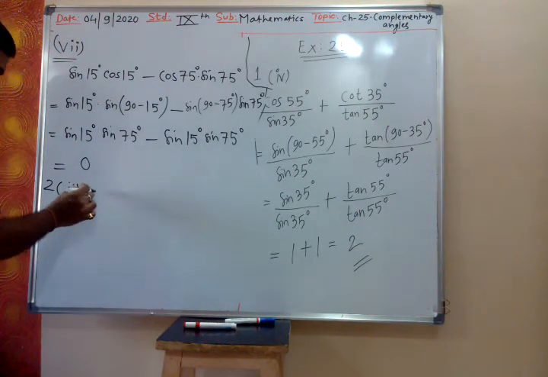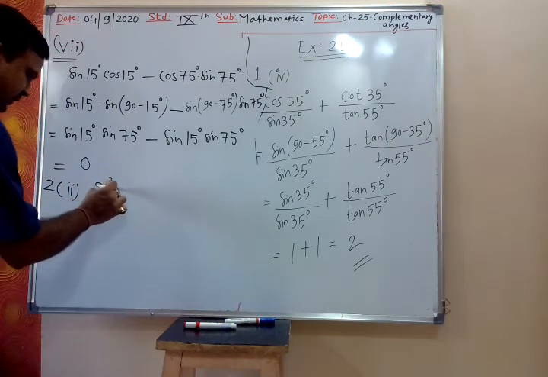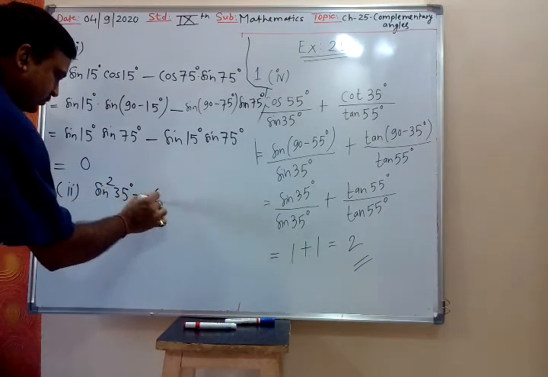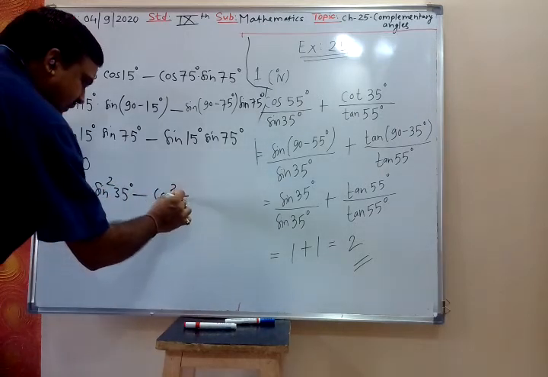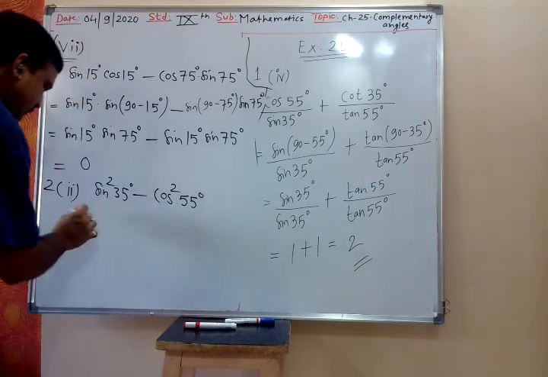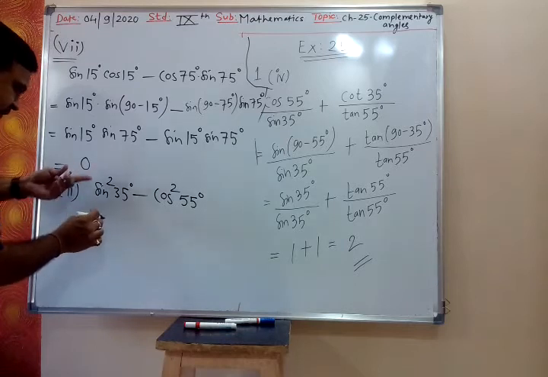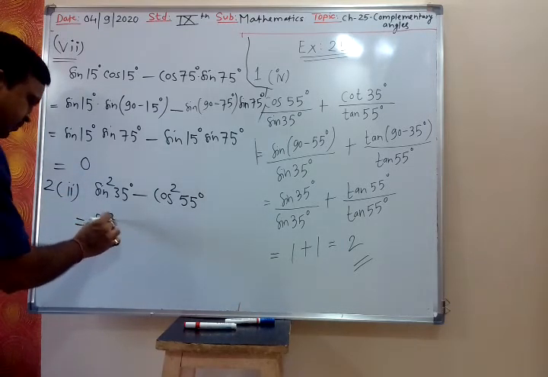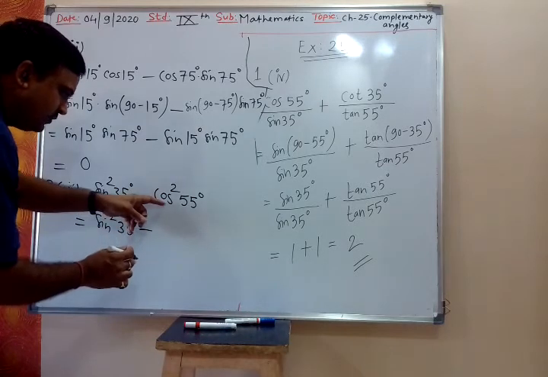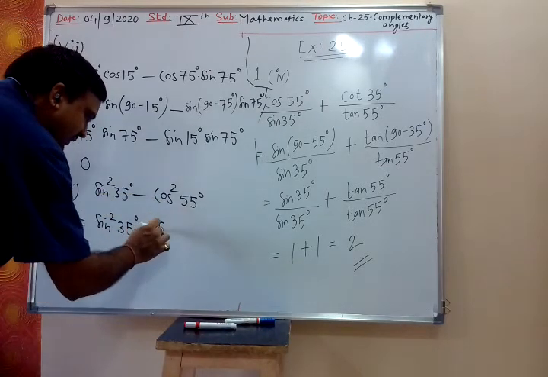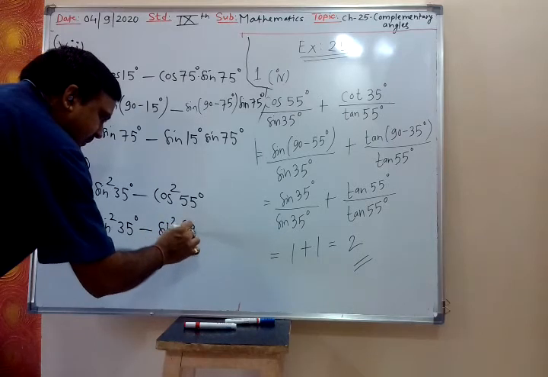Sin square 35 degree minus cos square 55 degree. So one you fix. Suppose I am fixing sine. So sin square 35 degree minus cos, I will change. So cos becomes sine: sine square 90 minus 55 degree.